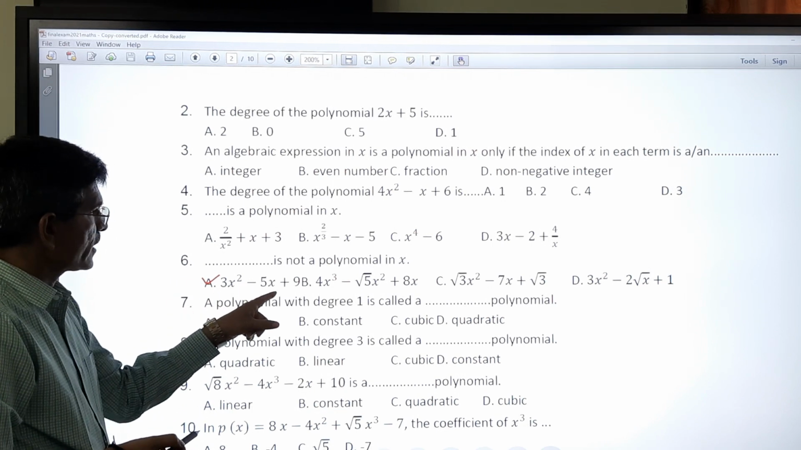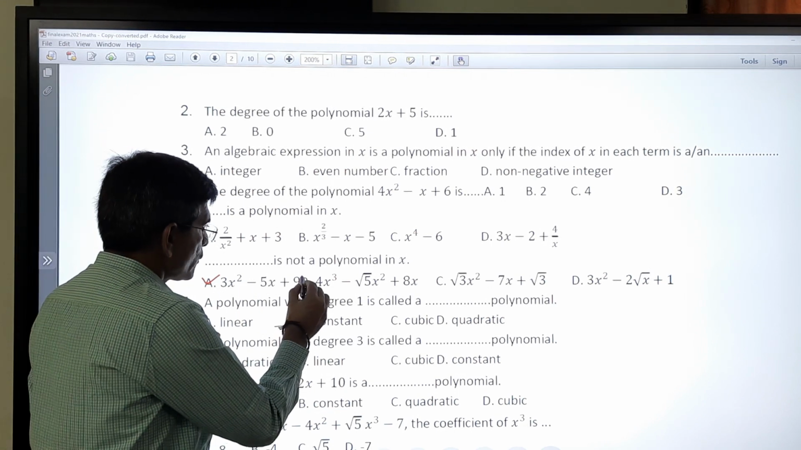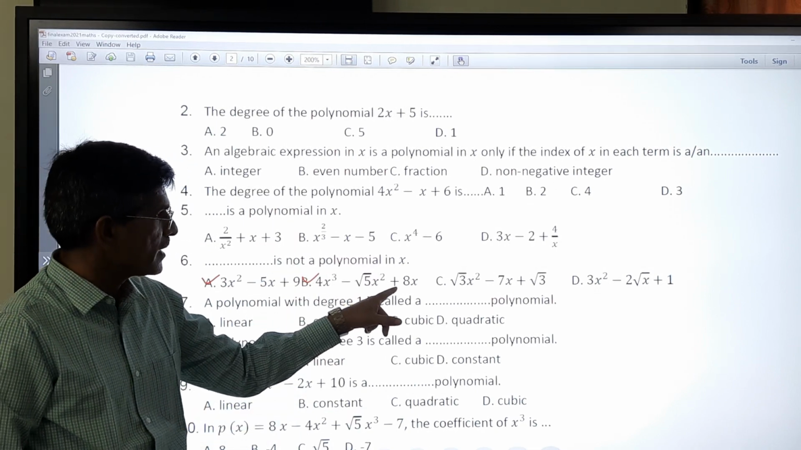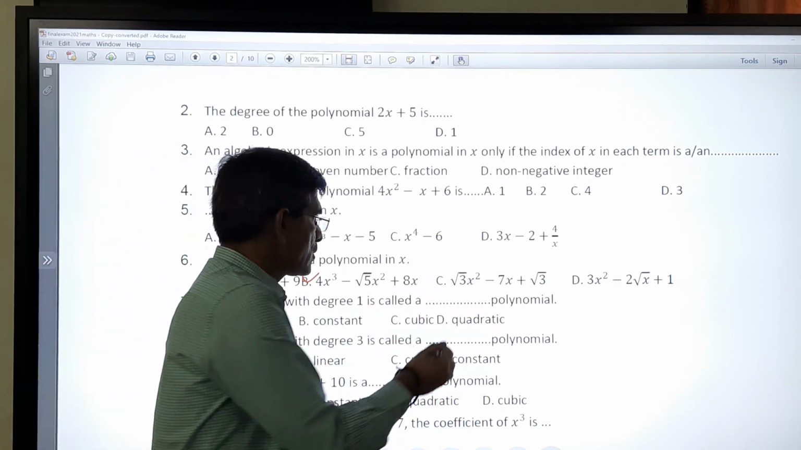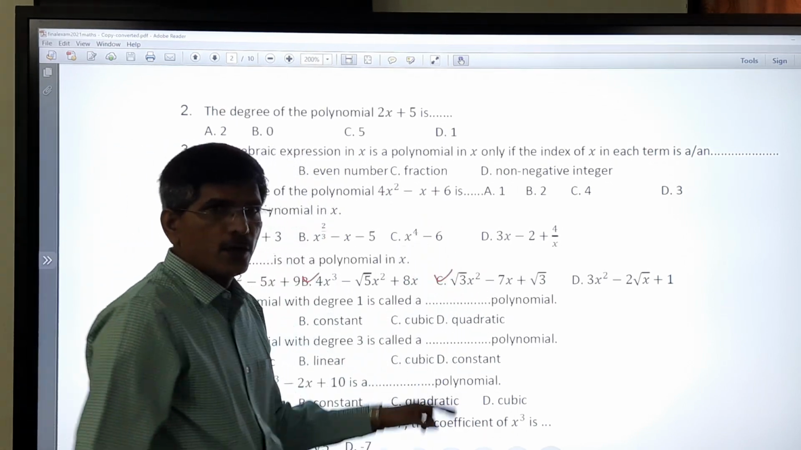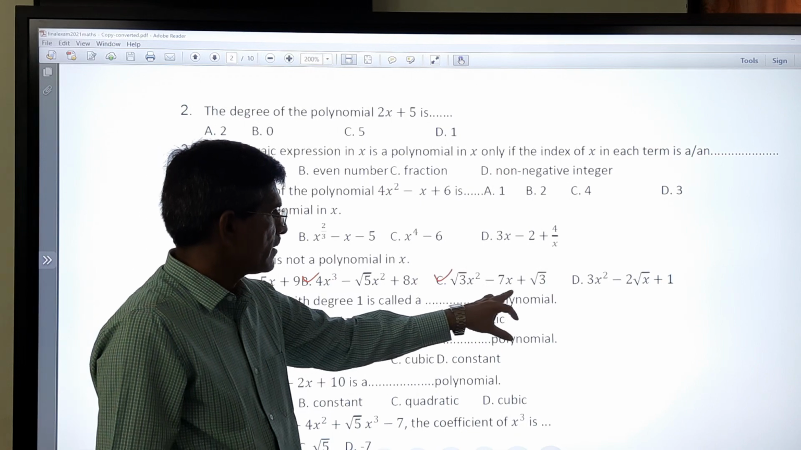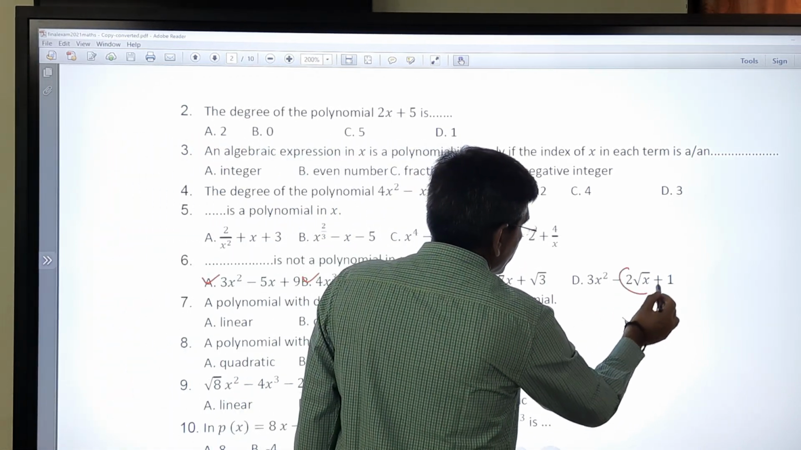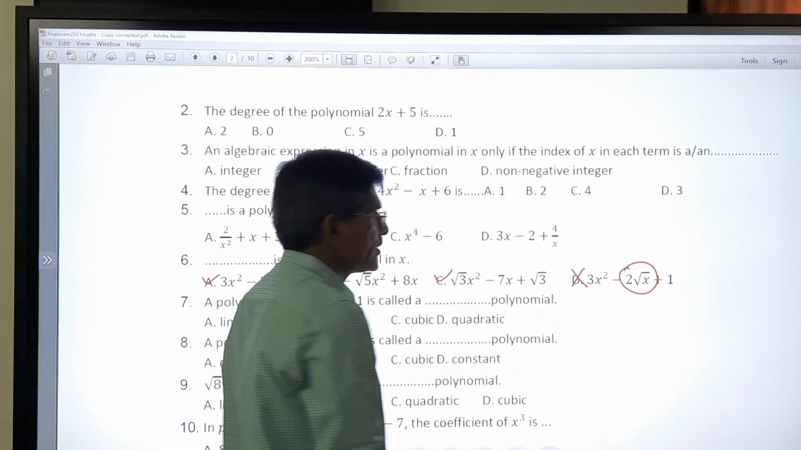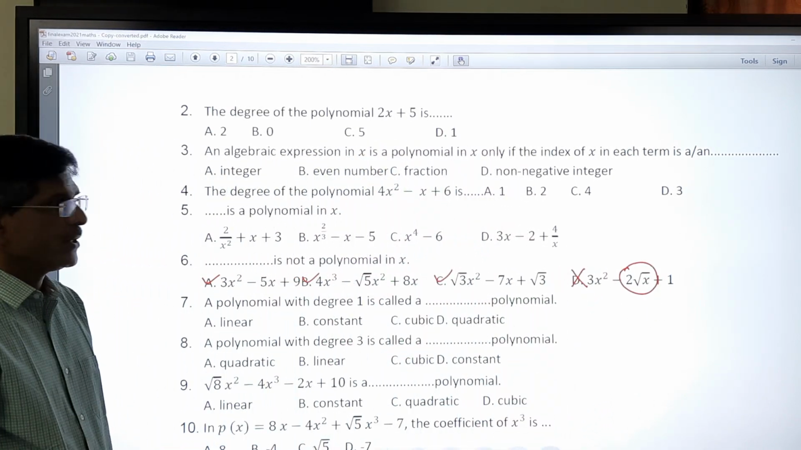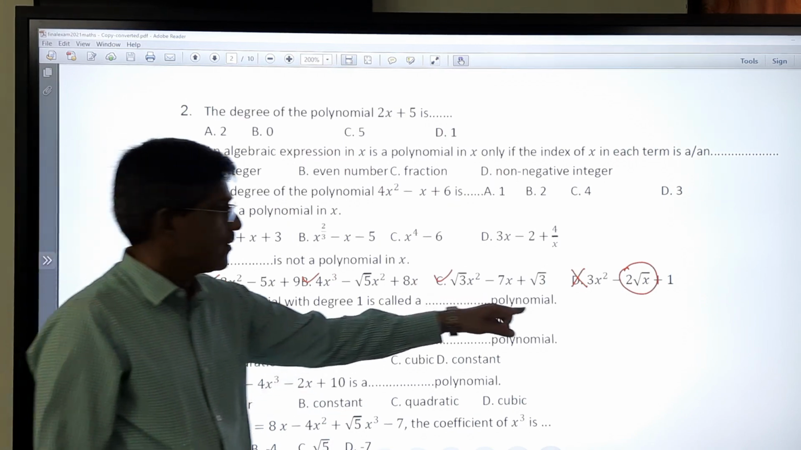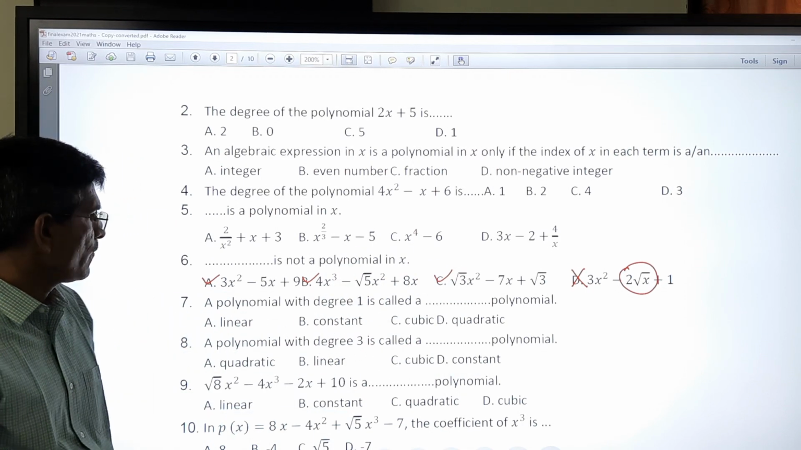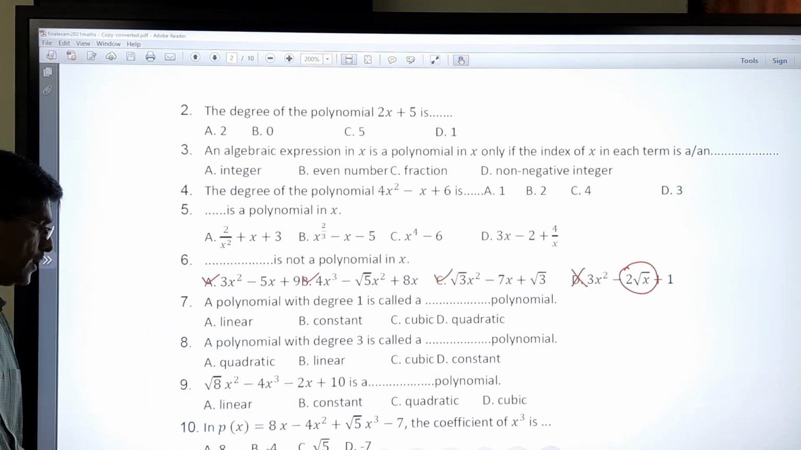3x square minus 5x plus 9. Again here it is also a polynomial. 4x cube minus under root 5x square plus 8x. Again here it is also a polynomial. Root 3x square minus 7x plus root 3. But here under root x is there. So we can say that it is not a polynomial because we know that power is in the form of a non-negative integer. So here it is a fraction form. So we cannot say it is a polynomial.